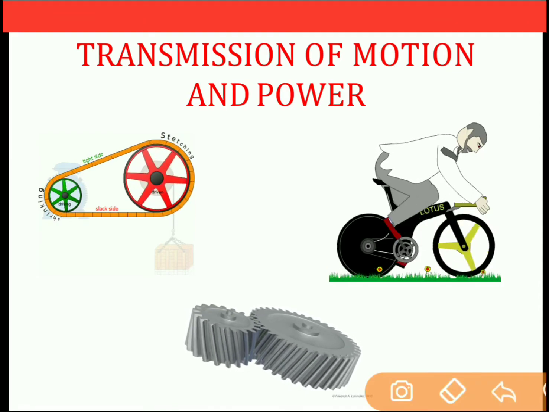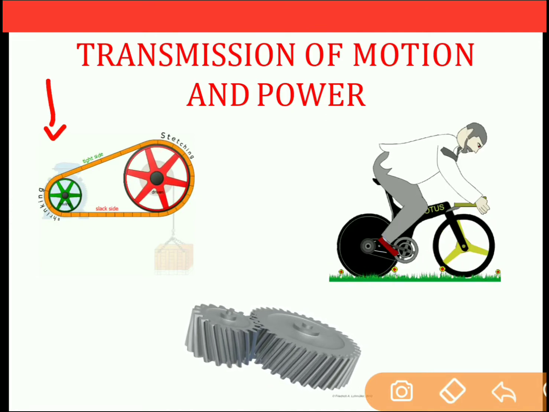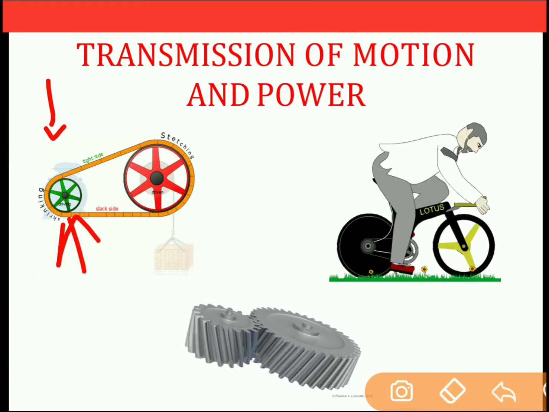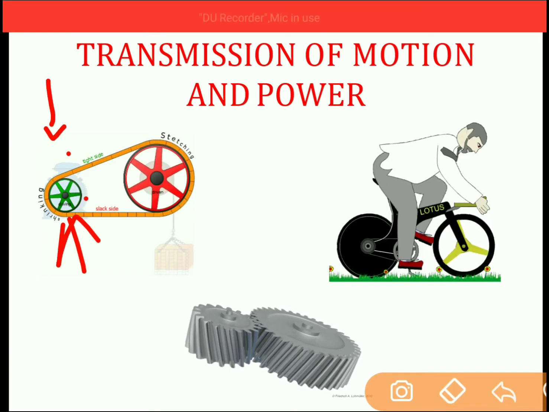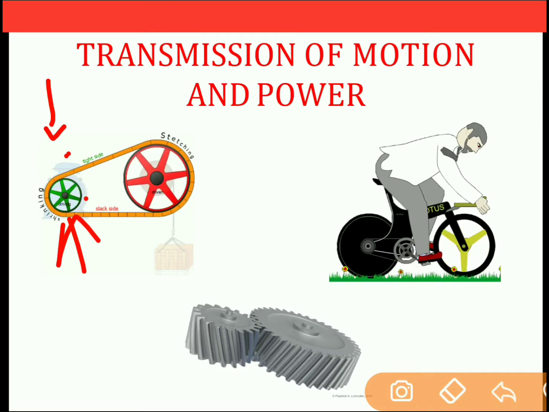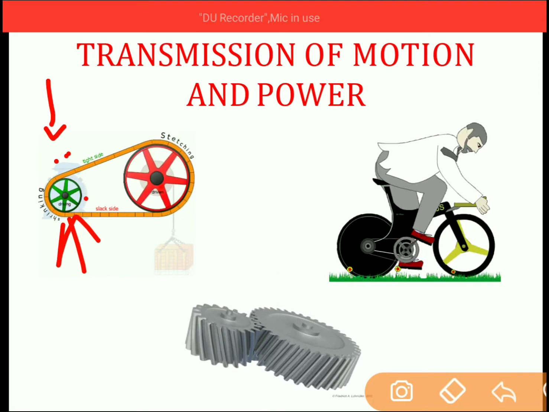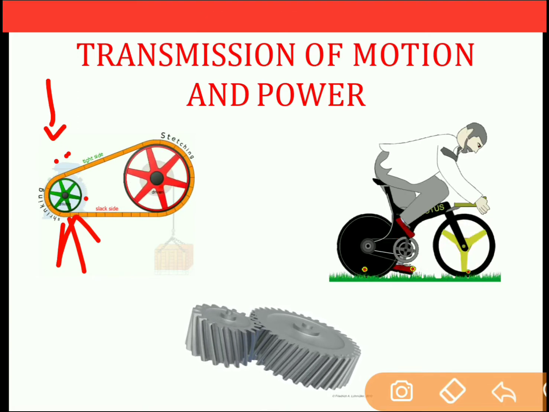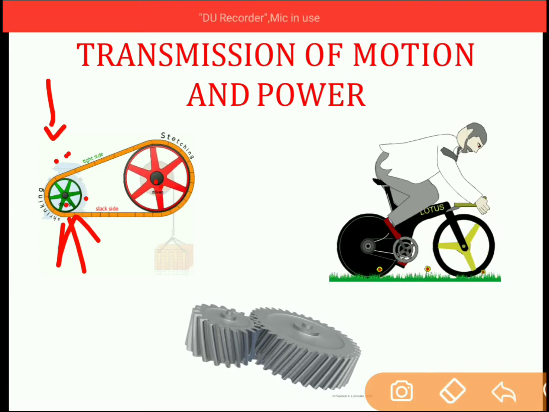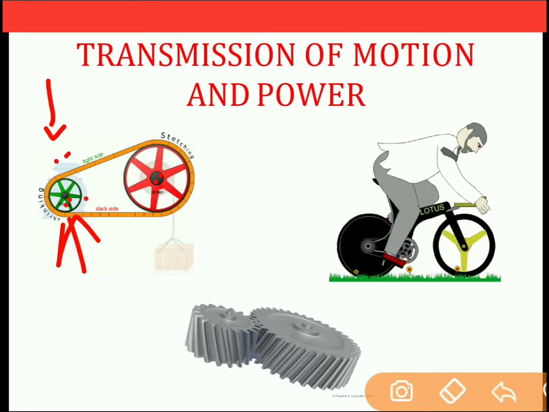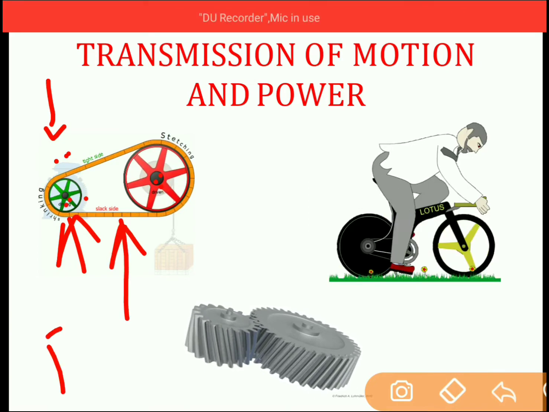As you see in the first animation, motor is connected to the driving pulley. Now the power from the motor is transmitted to the driving pulley. So this is the source of the power. Ultimately, this power has to be transmitted to the driven pulley. Now there is very large distance between the driving pulley and the driven pulley. So to transmit the power from one pulley to another, we are using belt drive.